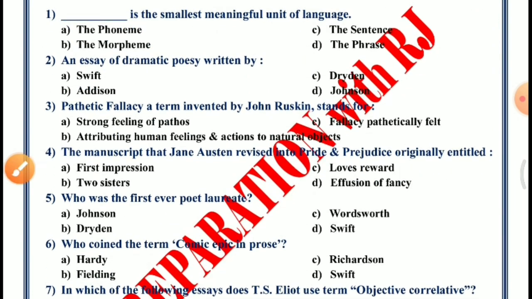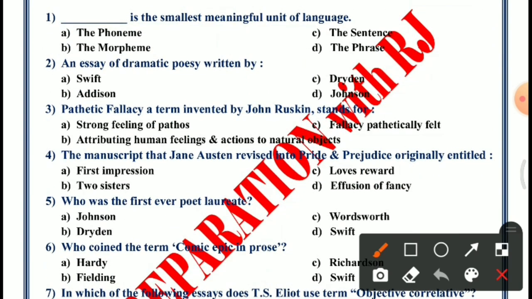Question 2. An essay of dramatic poesy written by. Options: Swift, Addison, Dryden, Johnson. The answer is option number C, Dryden.